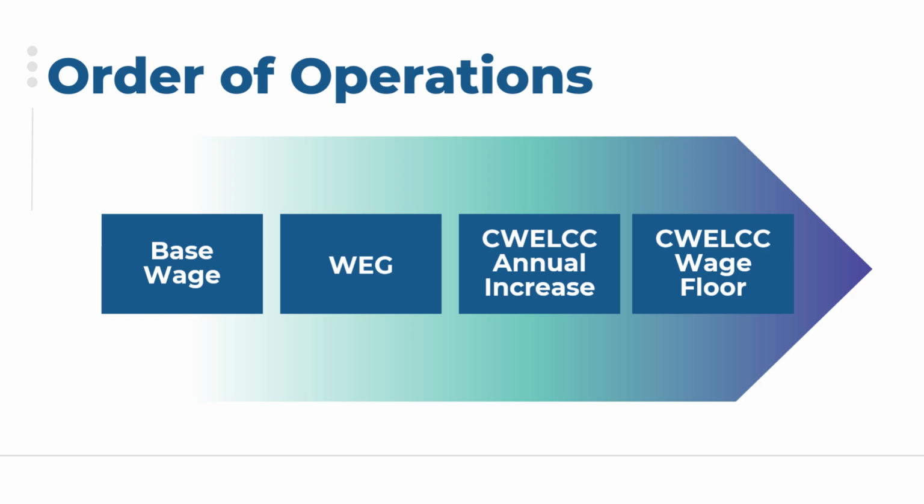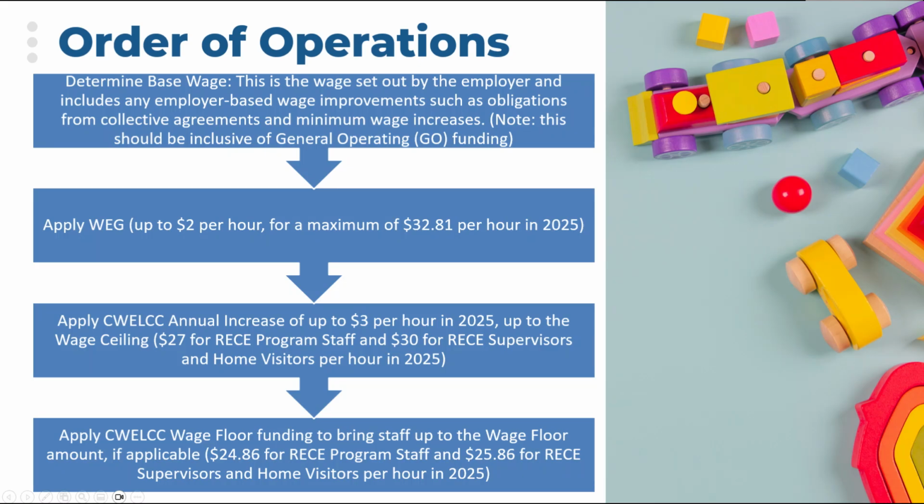Looking at the order of operations from a high level, you'd begin with a staff's base wage, then add WEG, then add QUELC annual increase, and finally add wage floor if applicable. First, determine the base wage. This is the wage set out by the employer and includes any employer-based wage improvements such as obligations from collective agreements and minimum wage increases. Note, this should be inclusive of general operating or GO funding. After determining the base wage, apply WEG funding up to $2 an hour for a maximum of $32.81 per hour in 2025.